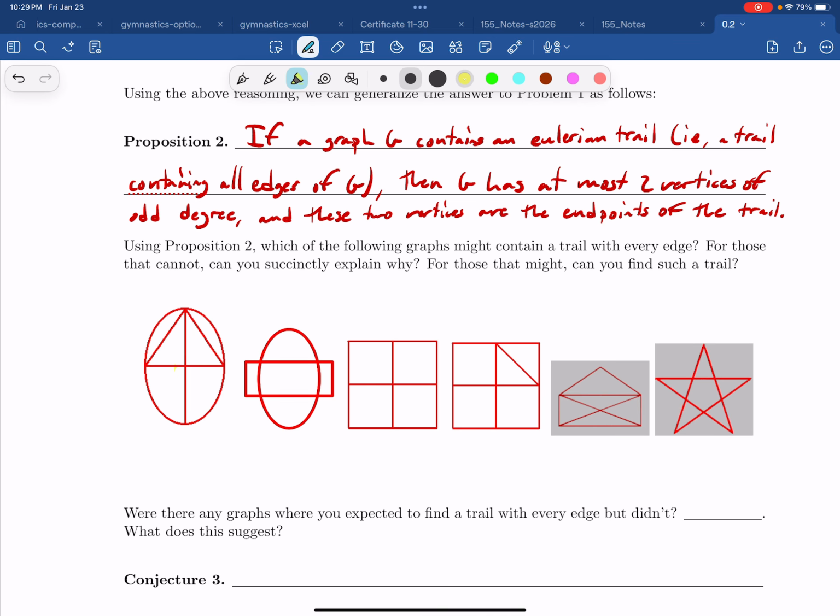So where are vertices of odd degree? Actually, this is a vertex of odd degree, and this is a vertex of odd degree. So actually, those are going to be our starting and ending points, right? So let's see if I go like this, and maybe I go around, and I do this. Yeah, I think we're good. So that's a check mark. Yay. This guy, I think should also work. I think every vertex has even degree. So I'm not sure it really matters what we do. Yeah, that works just fine.